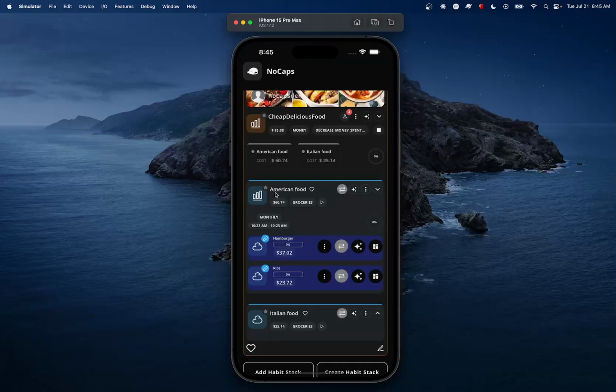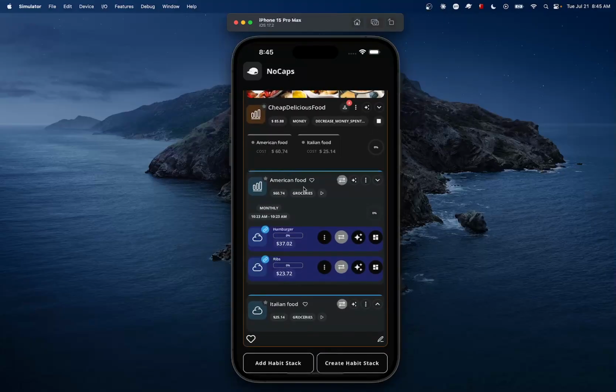that are tied to a habit. Now, when it comes to your American food, just listing all the items directly in the American food might not be quite a good idea. And the reason is because American food is quite vast. The reason that we have habit links is to make clear distinctions of the different items within a habit. And that's why we group them together.